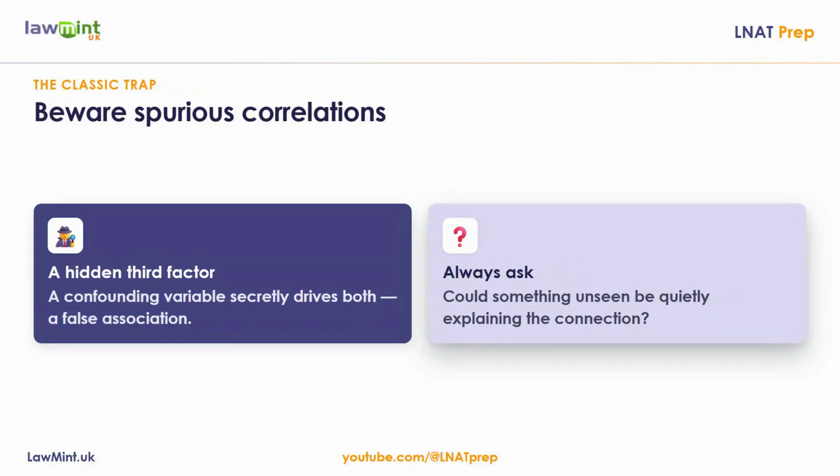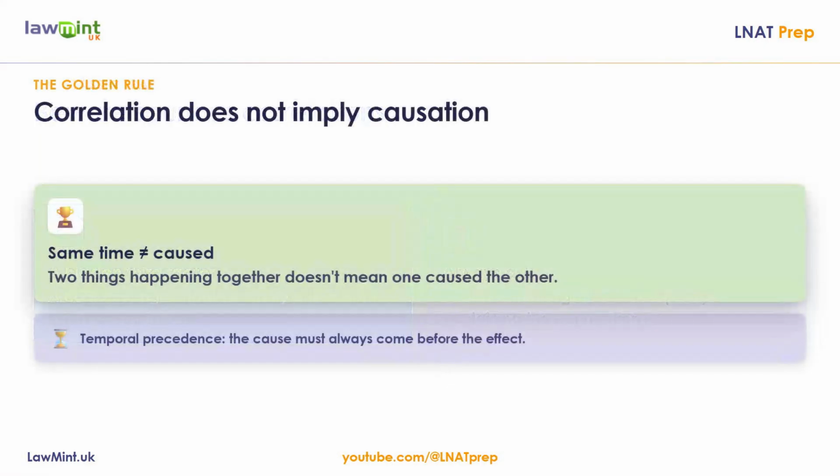You must also be very cautious of spurious correlations. These are false associations driven by a hidden third factor or confounding variable. Always ask whether something unseen could be quietly explaining the connection. Remember the golden rule of data analysis. Correlation does not imply causation. Just because two things happen at the same time, it does not follow that one of them caused the other.